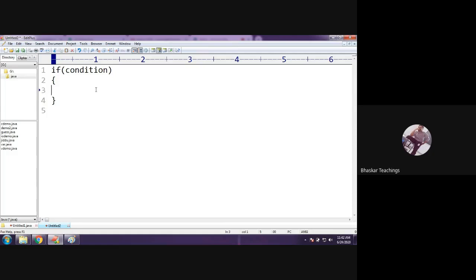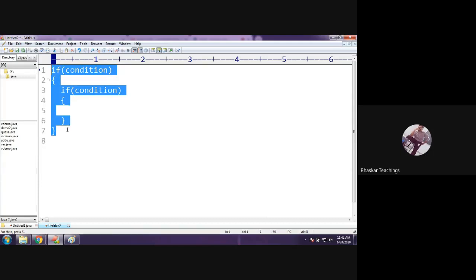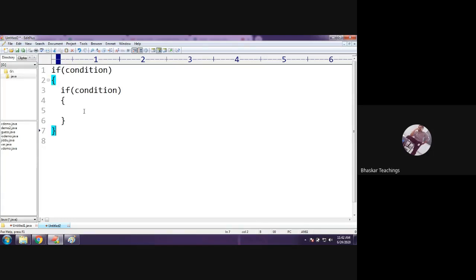Now, if I include one more if condition inside the outer if, then this is called a nested if. This is one of the syntaxes of nested if, because we may have many. I can include an if inside a simple if, inside an if else, inside the else body, or inside if else if ladders. It is just a condition inside a condition. These are called nested ifs.